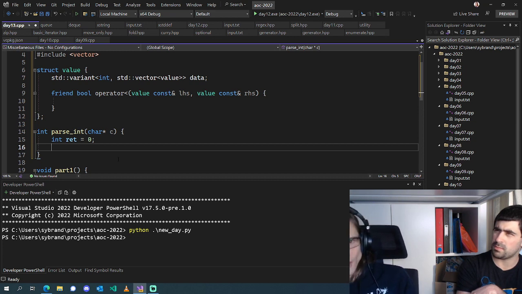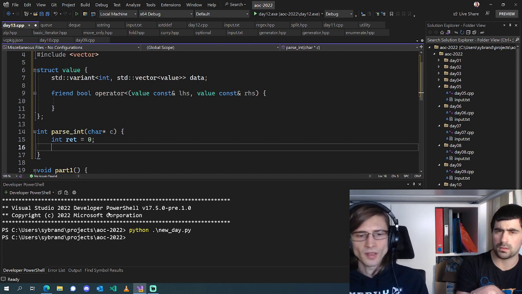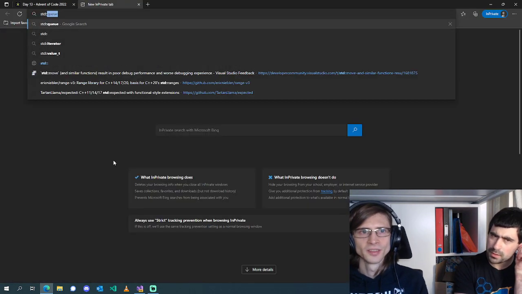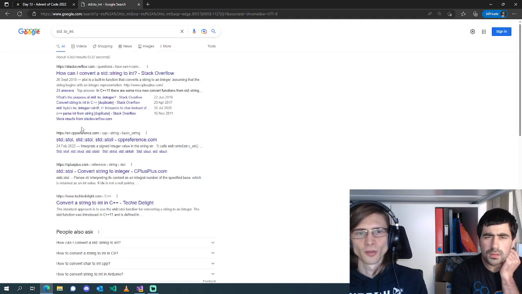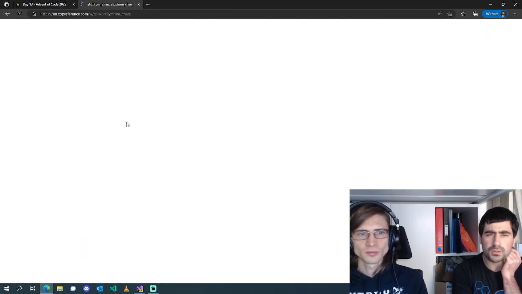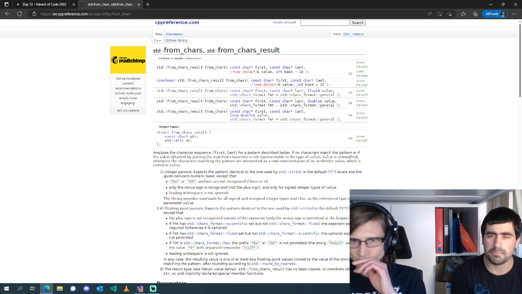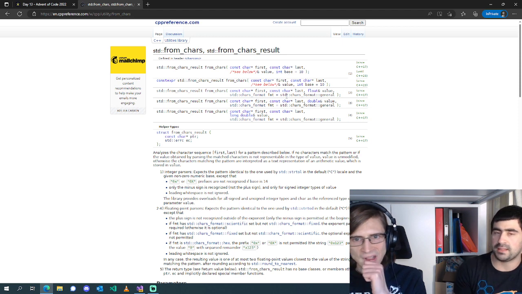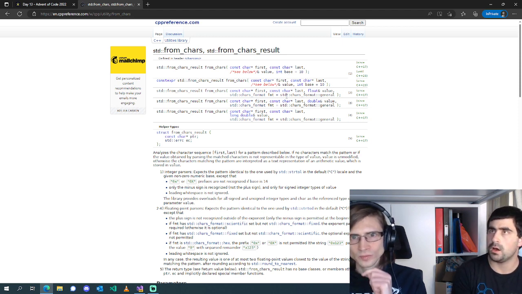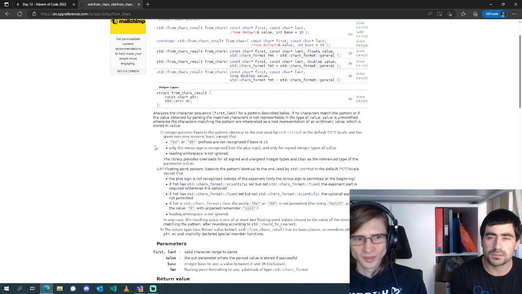Or I think it might be a new one. Well, there's a std::stoi. There's std::from_chars, but that's for floating point, right? That wasn't the one that I was thinking of. I can't remember what it's called. Maybe std::atoi. Oh, I wasn't thinking of atoi. Or maybe it's to_string that I'm thinking of. Sorry, I'm having a bad brain moment. Actually, from_chars might work fine.